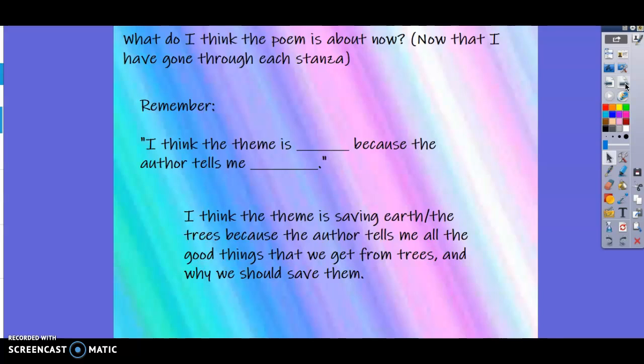Notice my theme here is about one or two words in general, like it should be, but I keep it short. But then I've given my explanation because the author tells me all the good things that we get from trees and why we should save them.